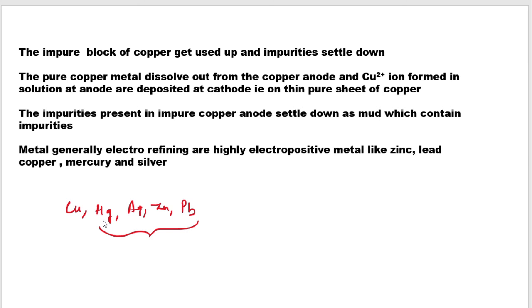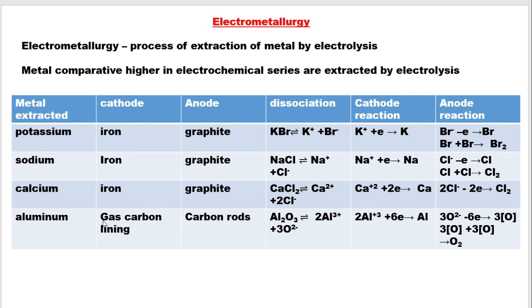The last application of electrolysis is the extraction of metals using electricity. The metals which are placed higher in the electrochemical series are generally extracted by electrolysis because their oxides and other ores are quite stable to heat and thermal conditions. So we prefer electrolysis for their extraction. The metals to be extracted which are in your syllabus are potassium, sodium, calcium and aluminum. All are placed at the top of the electrochemical series, and we will be using inert electrodes.